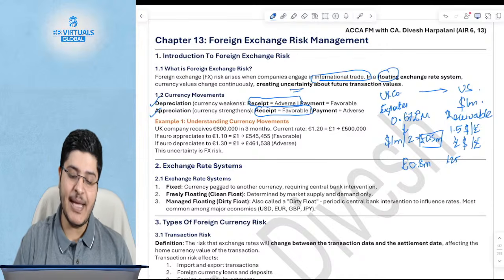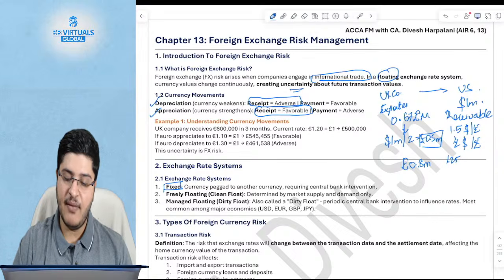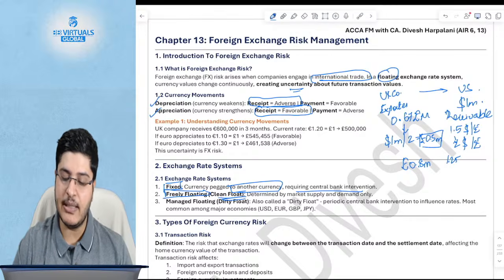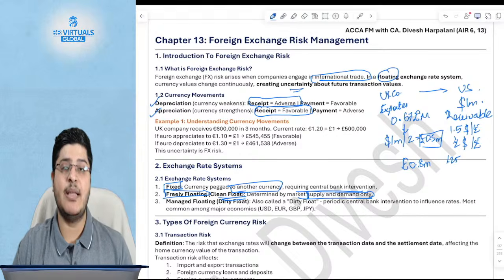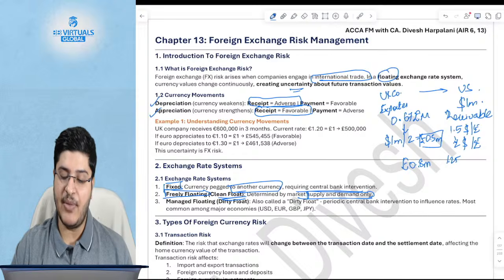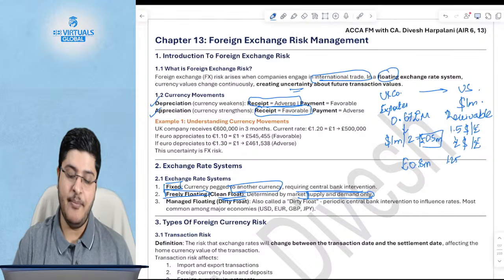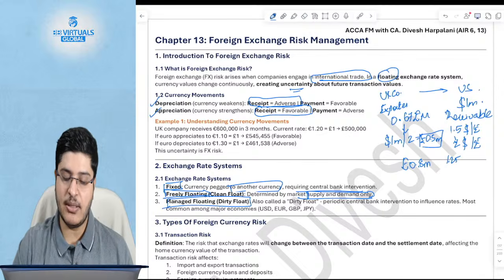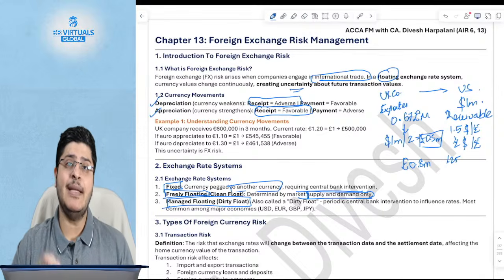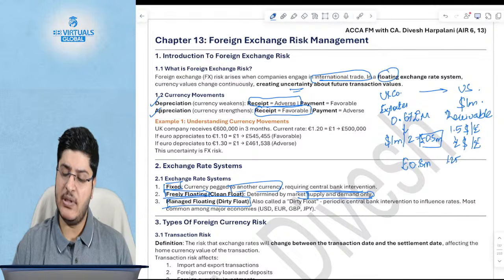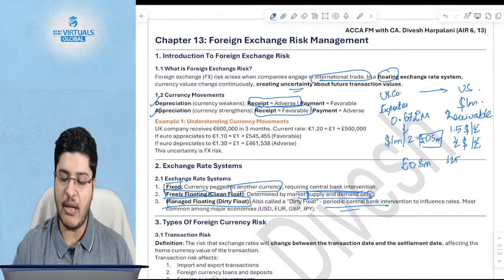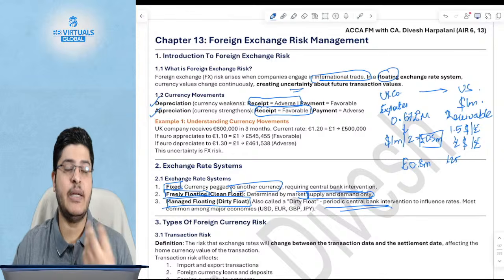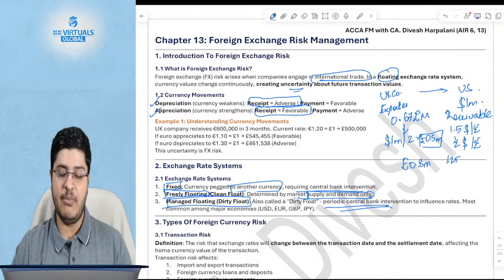There are primarily three exchange rate systems. There is a fixed exchange rate system, where a currency is pegged to another currency, requiring central bank intervention. There is a freely floating, or clean float, exchange rate system, where market demand and supply determine the exchange rate, and most countries today follow a floating system. And third is a managed floating system, also called a dirty float, where the rate is determined by market forces, but the central bank has to intervene. In India also, the RBI does intervene at certain points in time if the rupee keeps depreciating continuously.